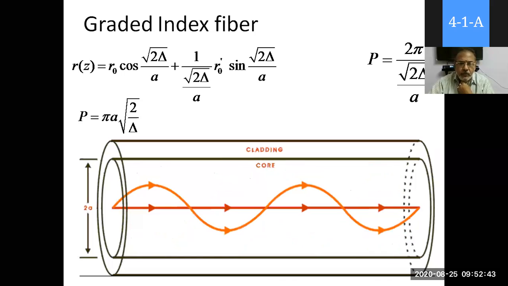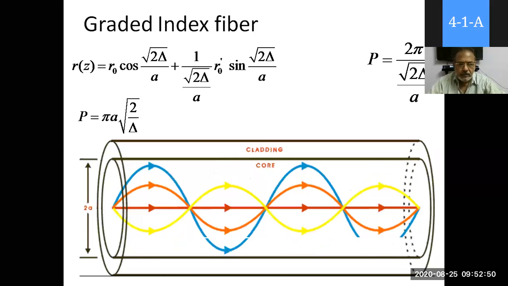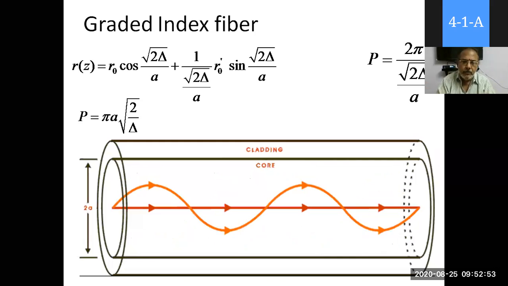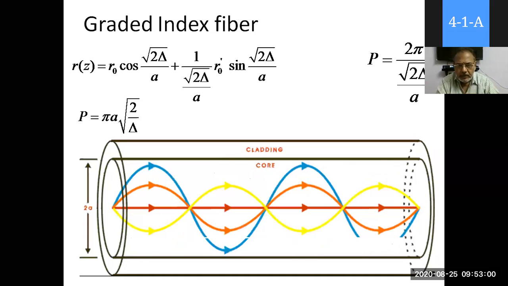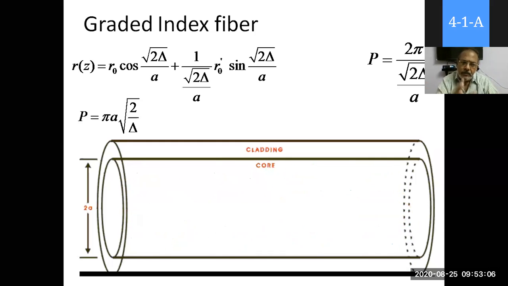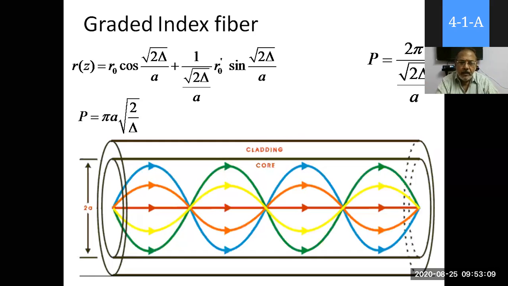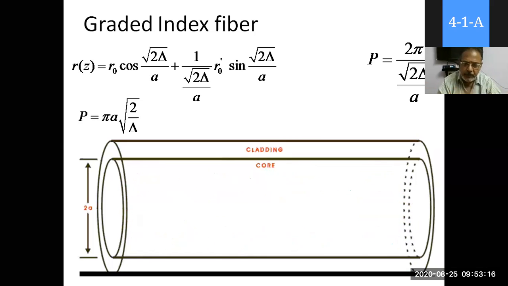That's why whatever light ray enters the core, at whatever angle of incidence, within the limits of the acceptance cone, that is very important. Now those light rays, from here onwards we can call them a signal also, undergo this particular sinusoidal path and they focus at a single point.